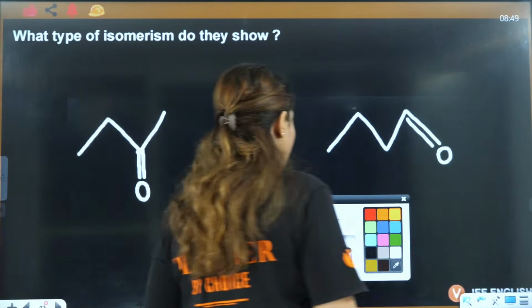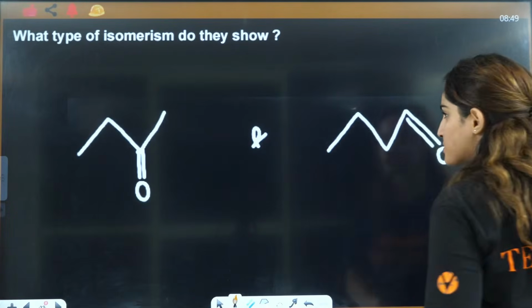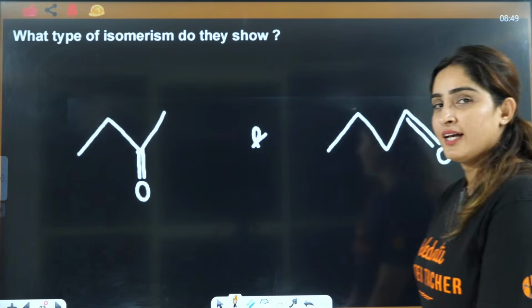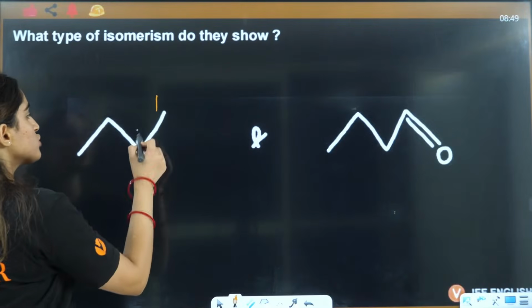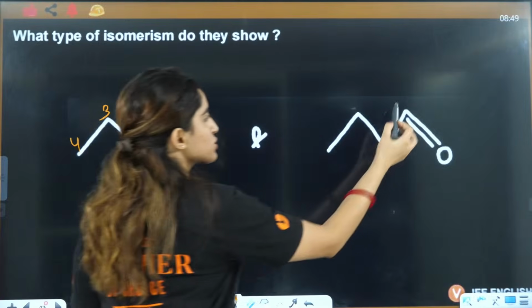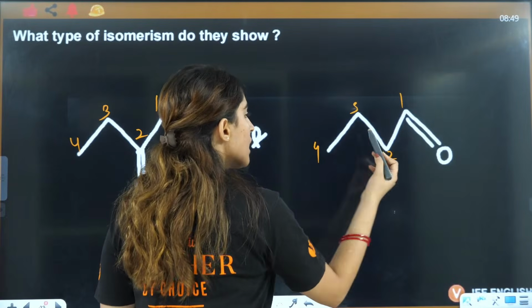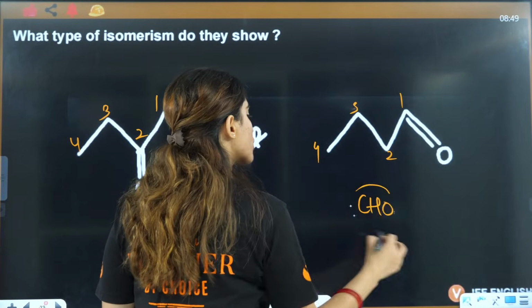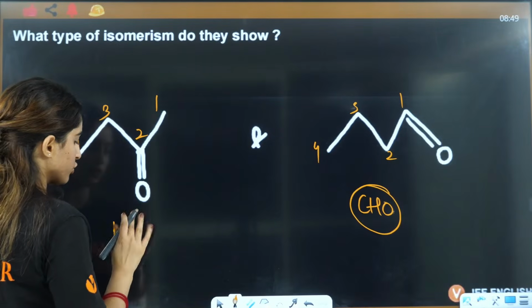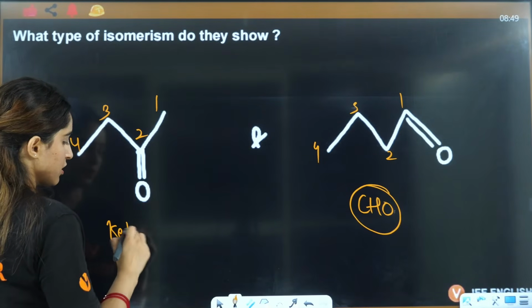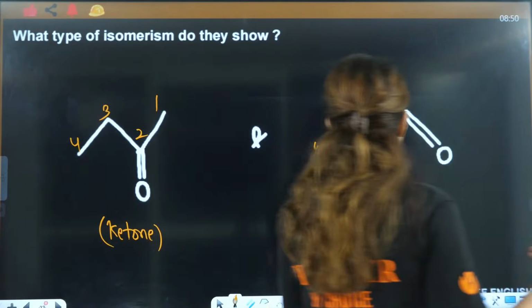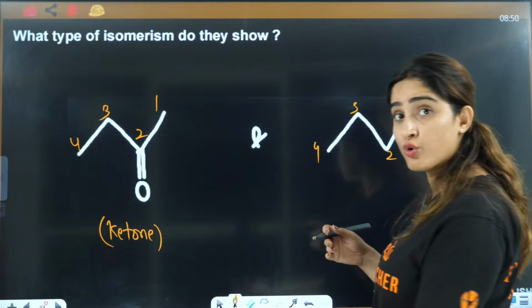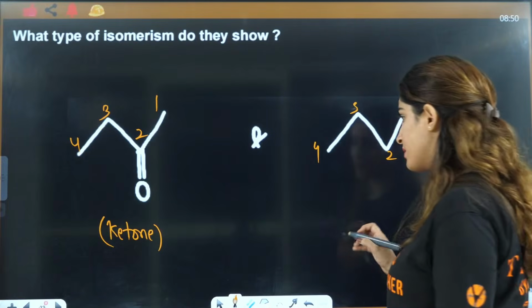That is a mistake that you are doing, saying position isomer. Okay, tell me one thing. Is the chain same? 1, 2, 3, 4. This is also 1, 2, 3, 4. But can I see this is CHO group and this is ketonic group? So we can only say position isomer if the functional group is same, right?